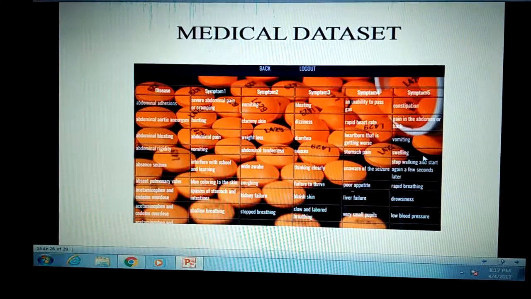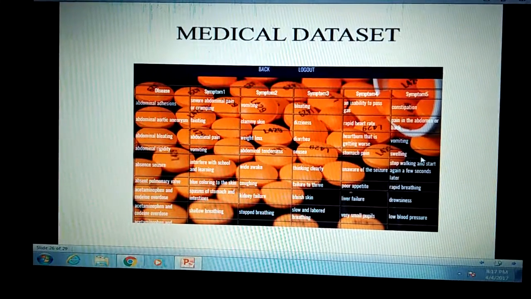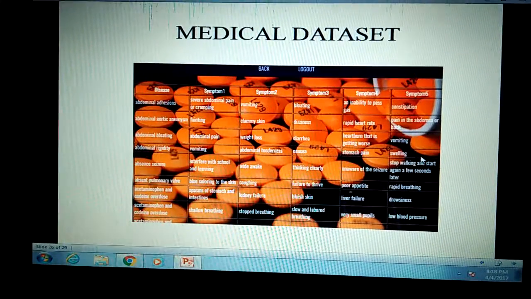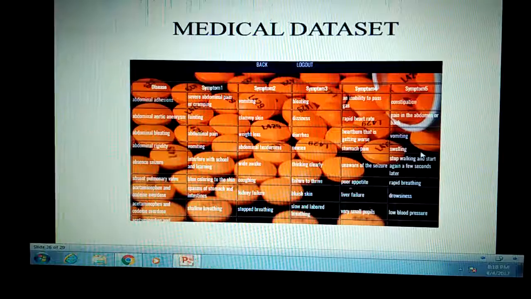This is the medical related data set. It contains the disease name and 5 symptoms. The doctor also adds some disease names with 5 symptoms into the data set.